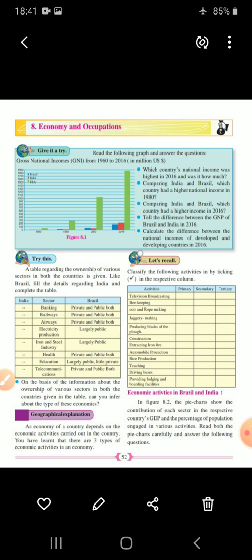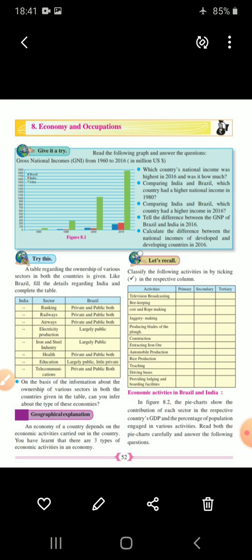That will come under mining occupation, that is primary occupation. Teaching, that is tertiary. Driving buses, again tertiary. Providing lodging and boarding facilities, again it is tertiary. So here we can see these activities are occupied by the people. That is the major occupation of any country.